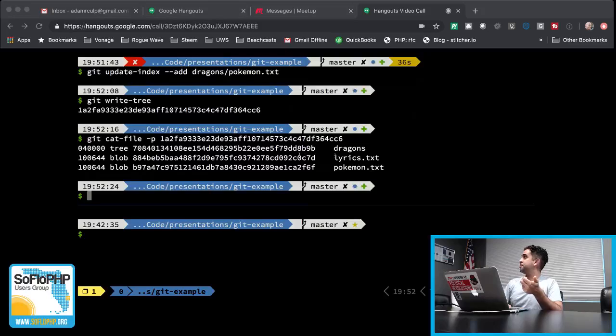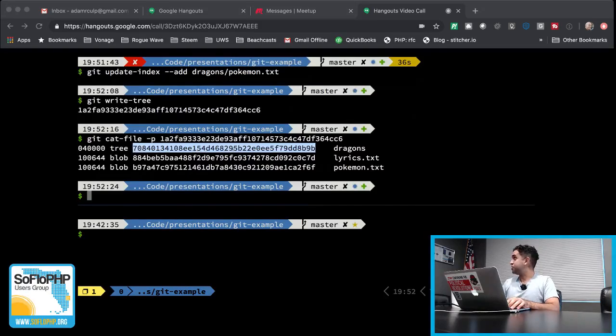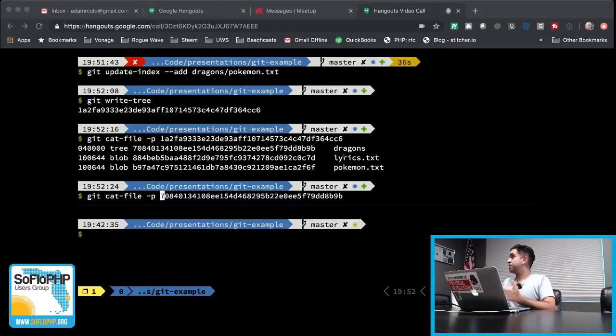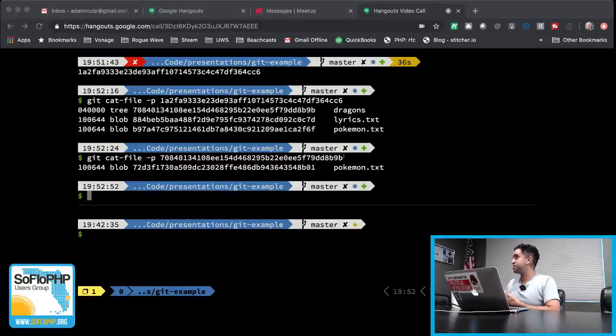The blobs, their names, the blob, their name, but now we have a tree inside of our existing tree with its own hash. And this one is just called dragons, which was the name of our directory. And if we take a look at that hash, we have another list, and here we have the blob that's associated with it. So all this stuff gets created. We keep on building one on top of the other. One hash goes into the other, and in that way, everything gets tied together.